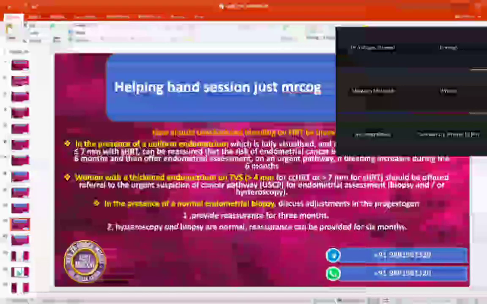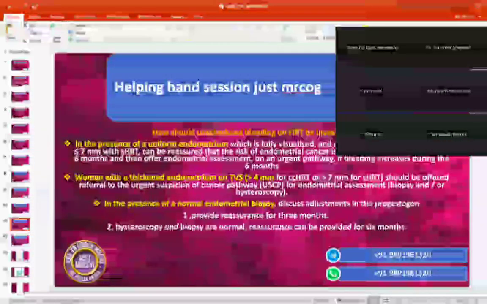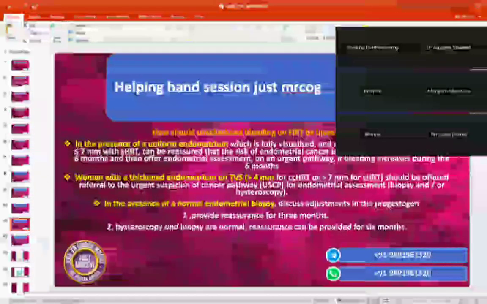S, S. Here it is also S. 7 starts from 7. S, S are friends. So 7 mm or more than that is for? Sequential. And 4 mm or less than that is for? Continuous combined. So then we consider it as?